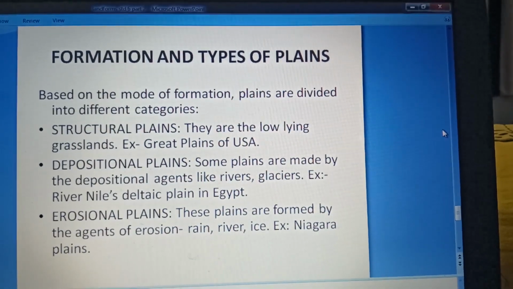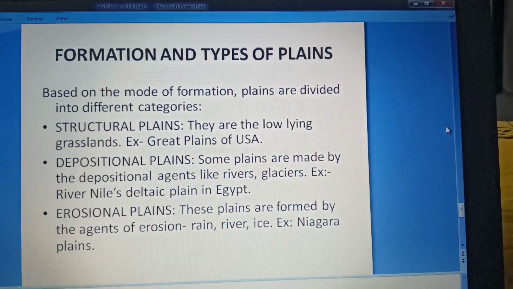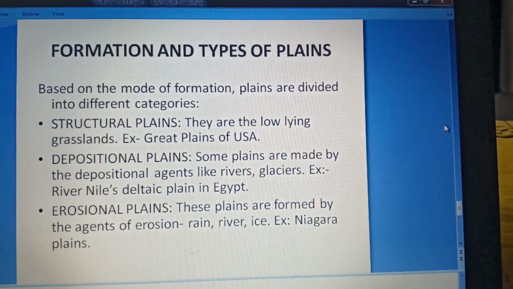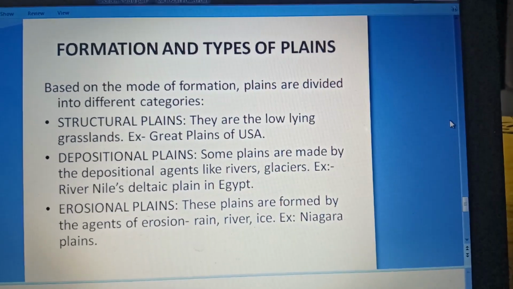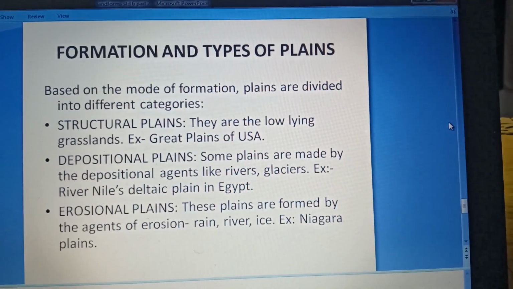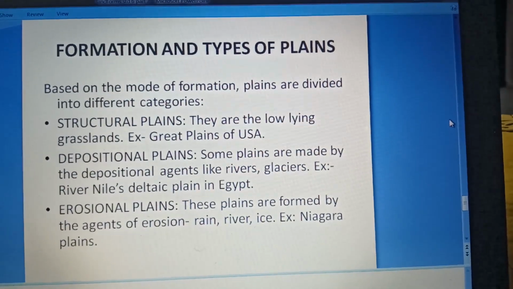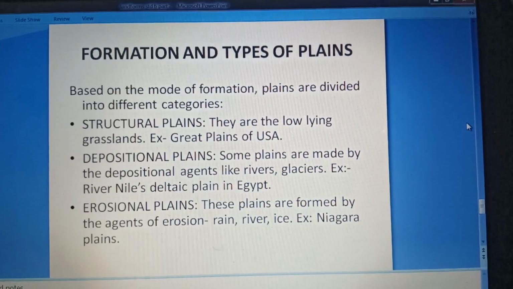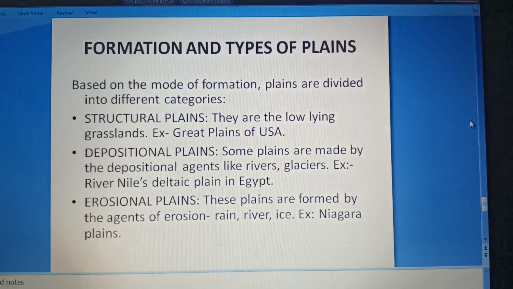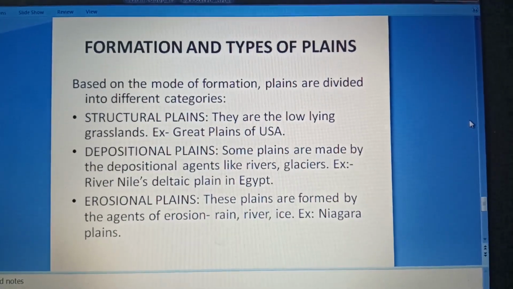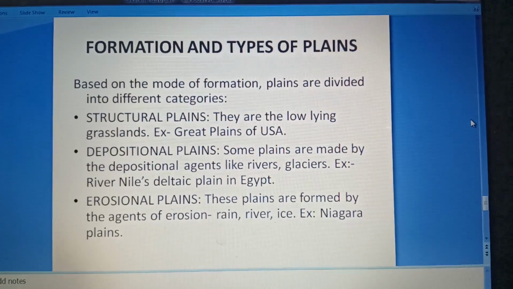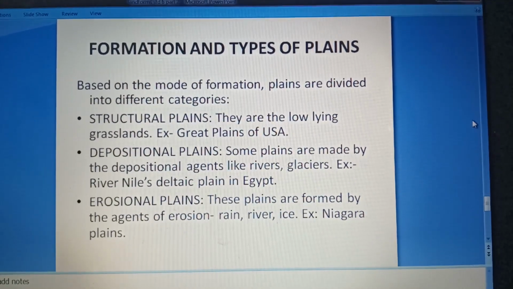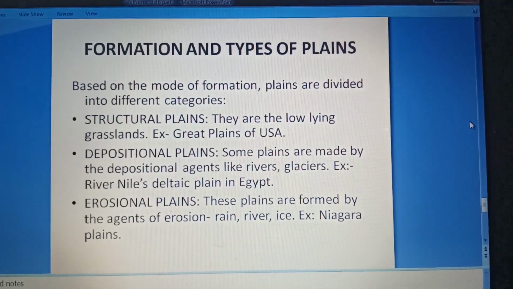Now the last one, plains, another major landform. Plains. How are plains formed? Based on the mode of formation, plains are divided into different categories such as structural plains, depositional plains, and erosional plains. What are structural plains? They are the low-lying grasslands. Example, Great Plains of USA.